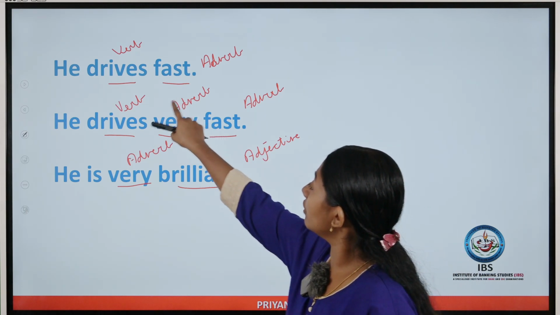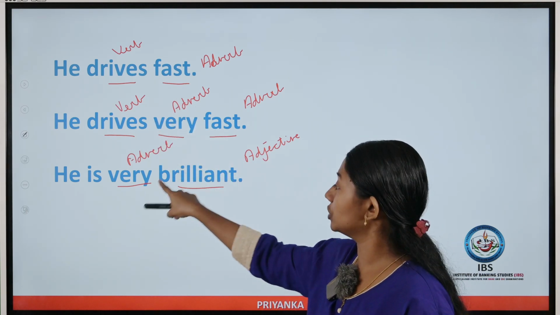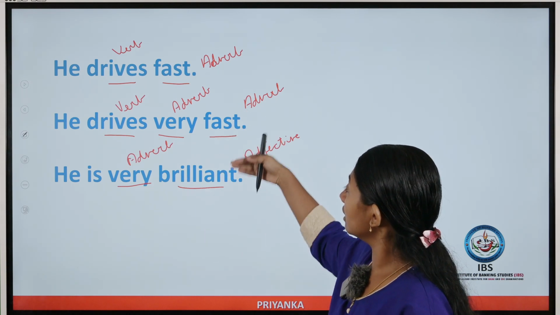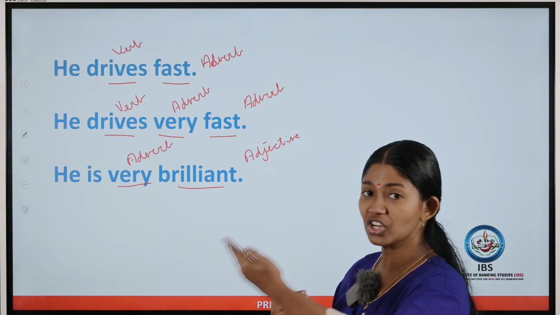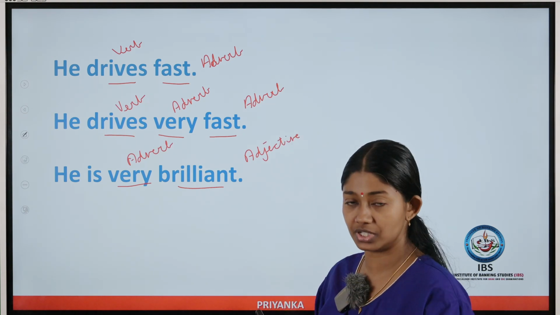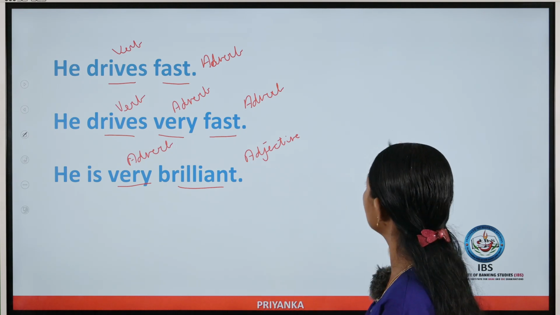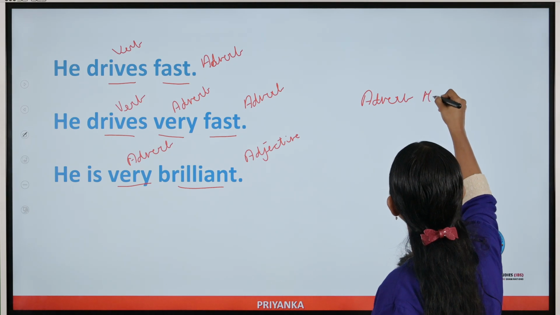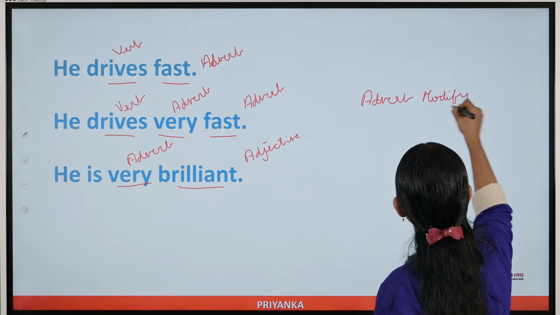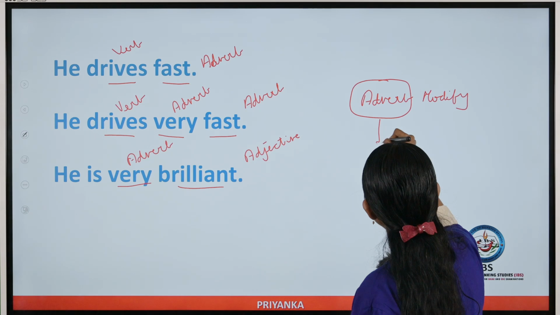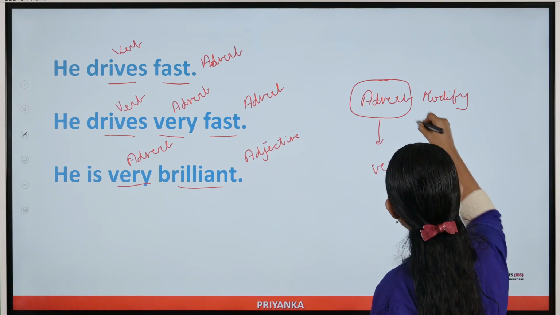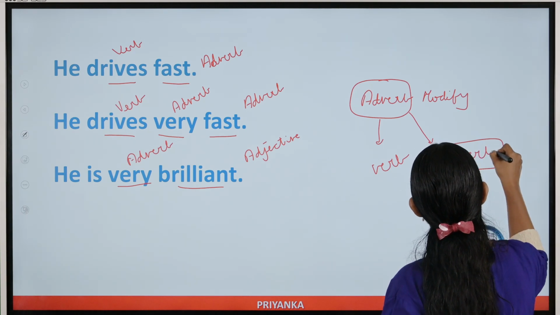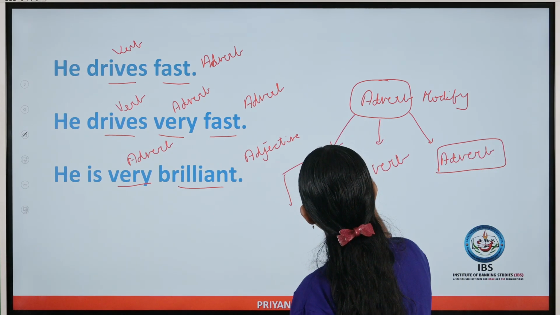The word very here is an adverb, and in this sentence it is also an adverb, but you can see that the part of speech differs depending on the function of the word in the sentence. So you can summarize that adverbs modify a verb, an adverb will modify an adverb also, and adverbs can modify adjectives also.